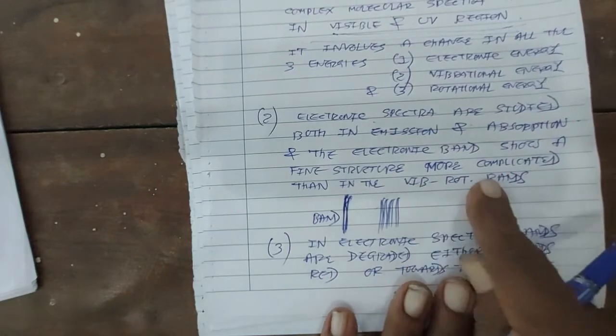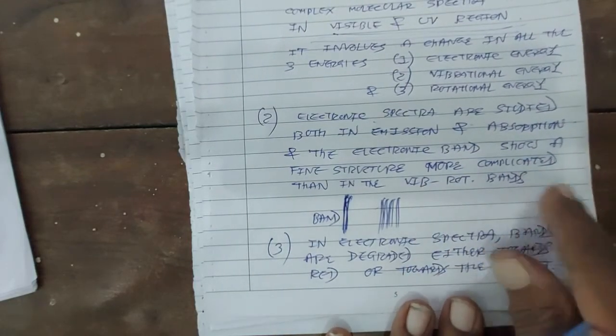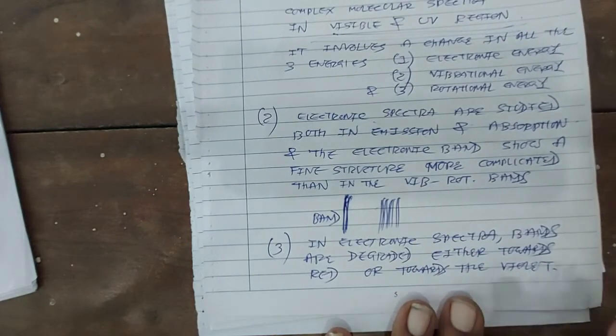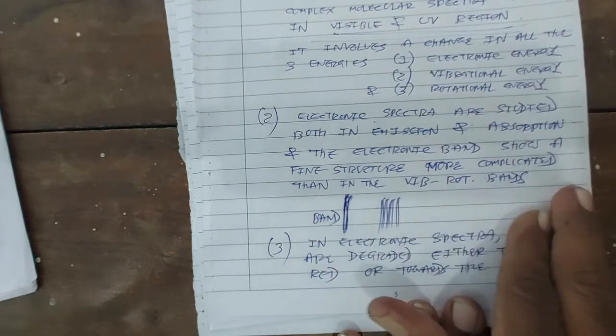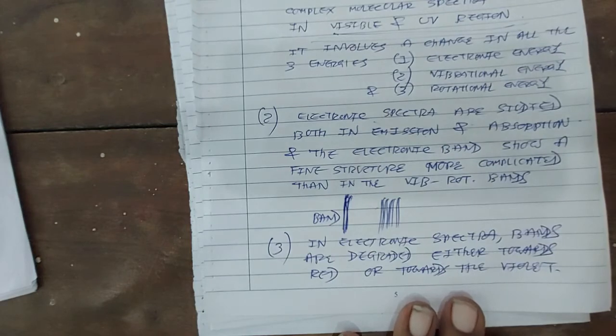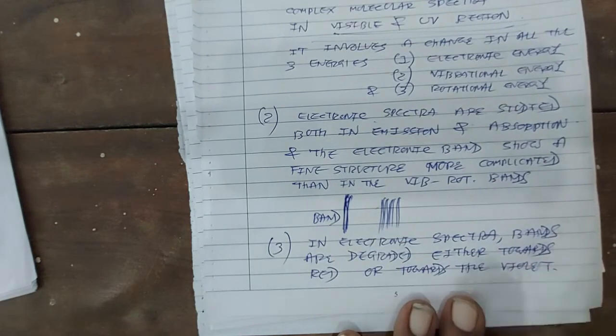See, in vibrational rotational spectra, you are getting only red degraded bands, right? In infrared spectrum or vibrational rotational spectra, you are only getting red degraded bands. But in electronic spectra, we are getting two types of band, red degraded band as well as violet degraded band. We will give the reason for this.